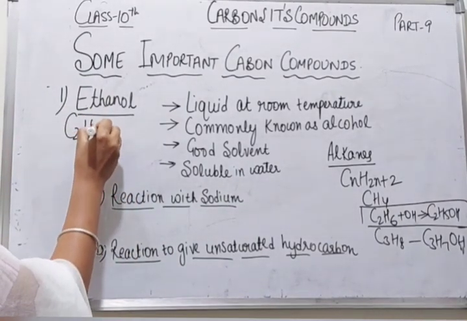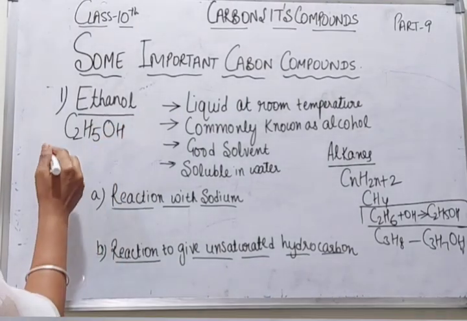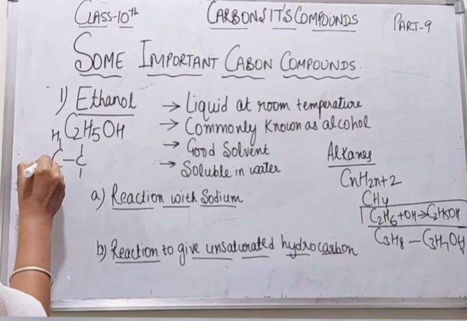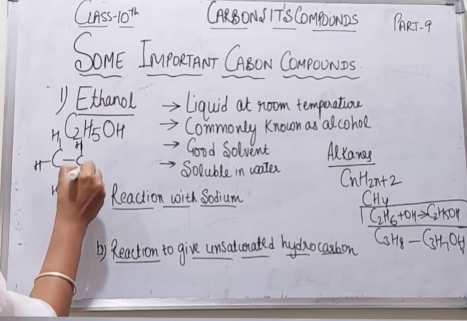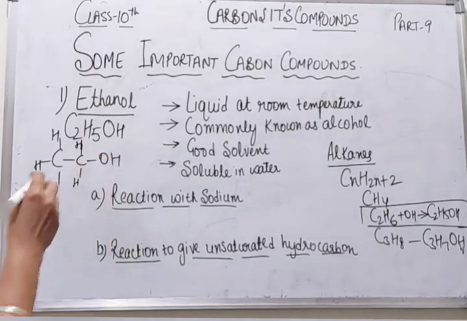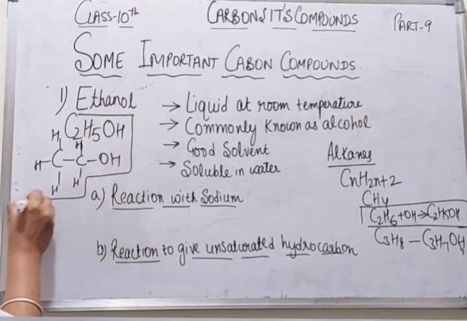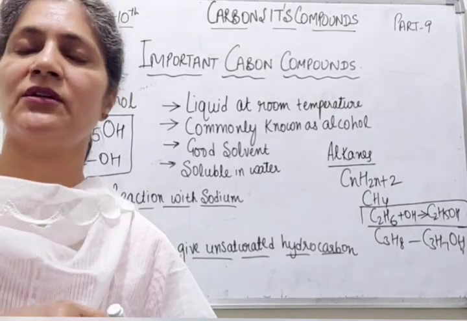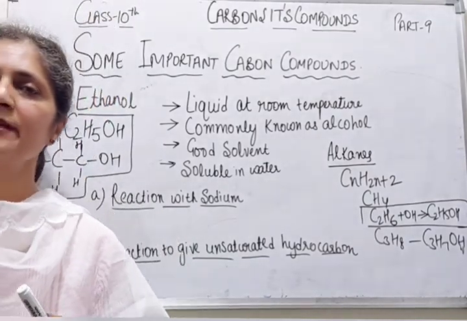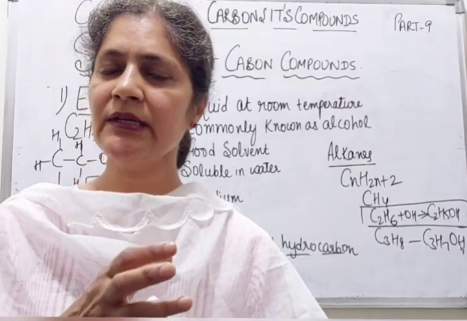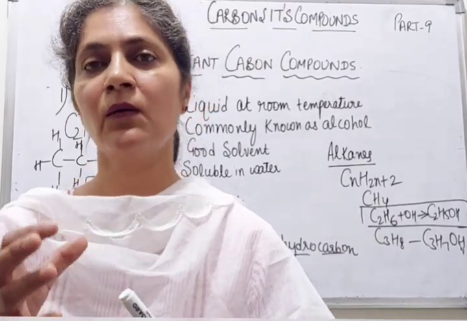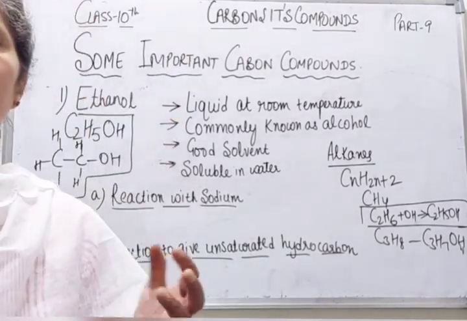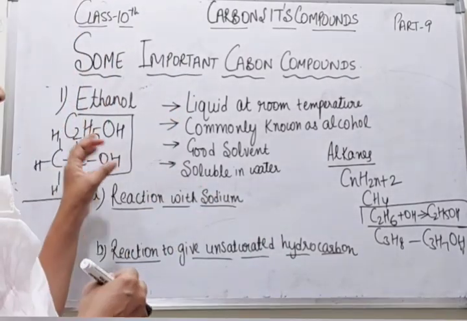Its formula is C2H5OH and we can also draw its structure. Here we will add OH. So this is all about ethanol. Right students? Its molecular formula and structural formula. When we add an OH group in place of one hydrogen in alkanes, it is known as an "ol": methanol, ethanol, propanol, butanol. Today we are going to discuss ethanol.